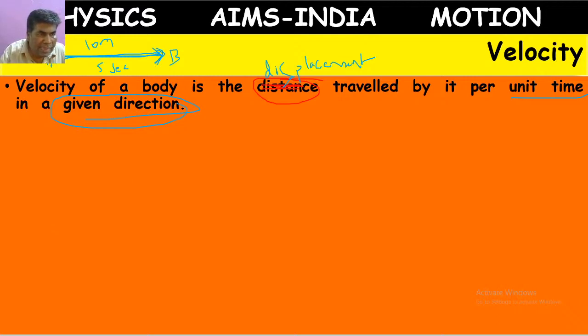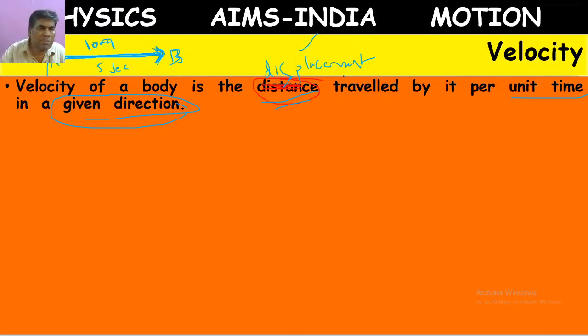Let me explain the condition once again. A person is at point A. He went in a straight line towards the east direction up to point B, which is at a distance of 10 meters. As he is traveling in a straight line in one direction, we call it displacement instead of distance, because displacement means distance in a specified direction.